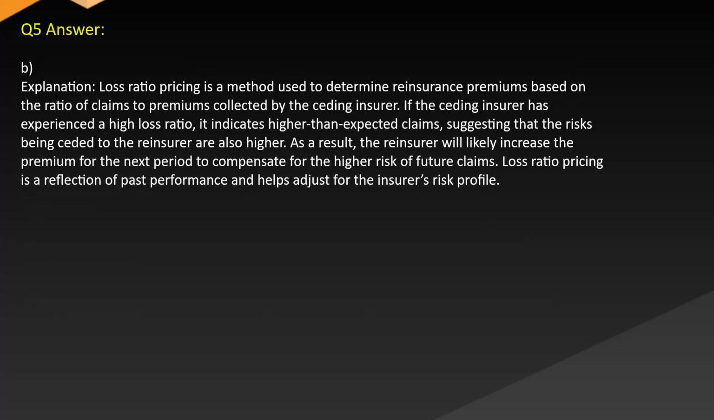Answer B. Explanation. Loss ratio pricing is a method used to determine reinsurance premiums based on the ratio of claims to premiums collected by the ceding insurer. If the ceding insurer has experienced a high loss ratio, it indicates higher than expected claims, suggesting that the risks being ceded to the reinsurer are also higher. As a result, the reinsurer will likely increase the premium for the next period to compensate for the higher future claims. Loss ratio pricing is a reflection of past performance and helps adjust for the insurer's risk profile.